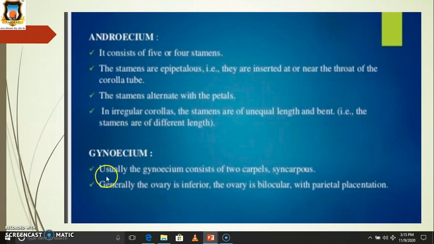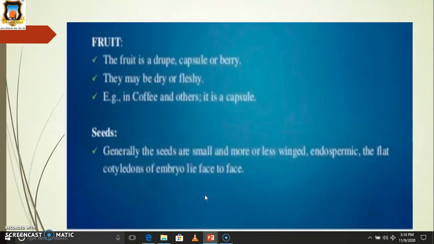Then gynoecium. Usually the gynoecium consists of 2 carpels, which means bicarpellary, syncarpous. Syncarpous means the carpels are fused, and generally the position of the ovary is inferior. The ovary is bilocular with parietal placentation.